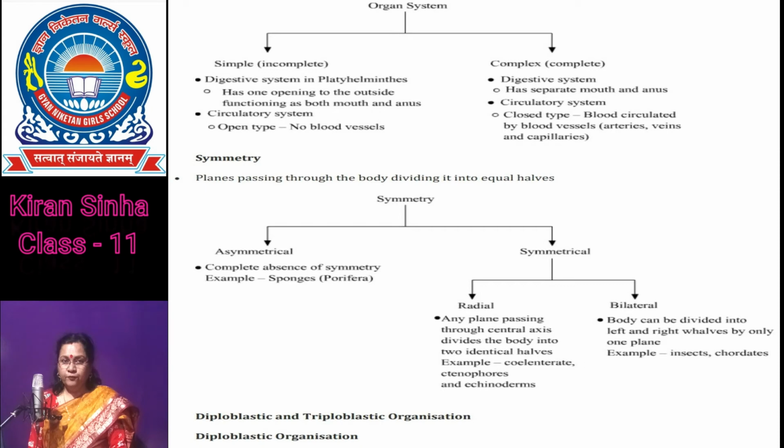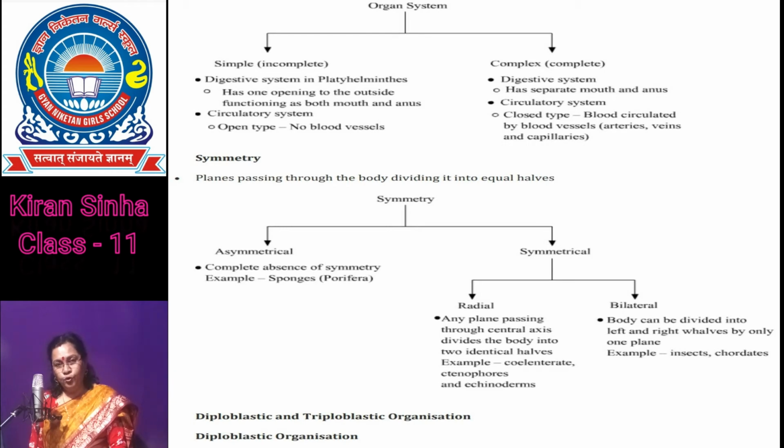In closed type of circulatory system, blood is circulated through blood vessels like arteries, veins, and capillaries, and the pumping chamber, the heart, performs this circulation. Example, Annelida and the vertebrata. Digestive system is also of two types, complete digestive system and incomplete digestive system. In complete digestive system, there are two openings, the mouth for ingestion, that is